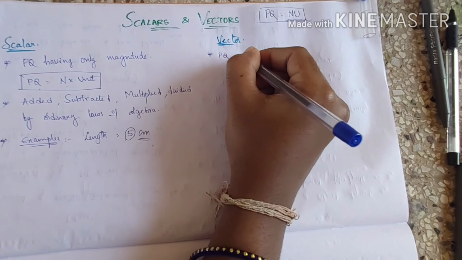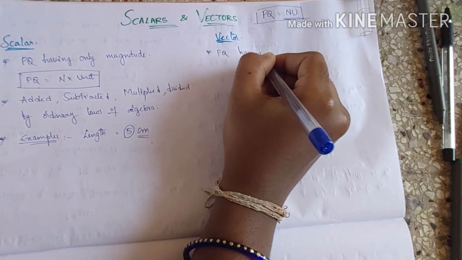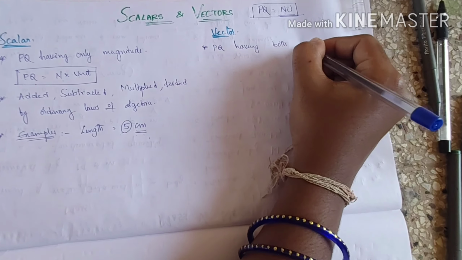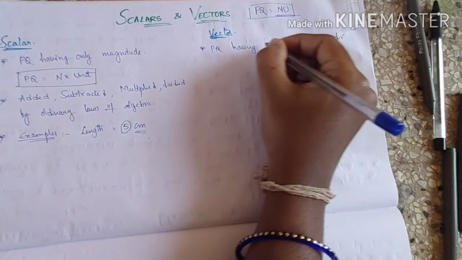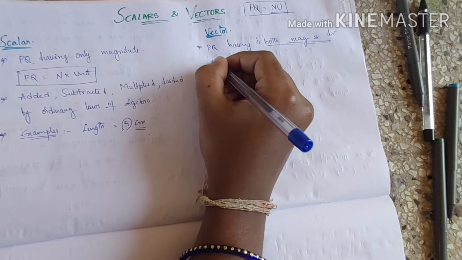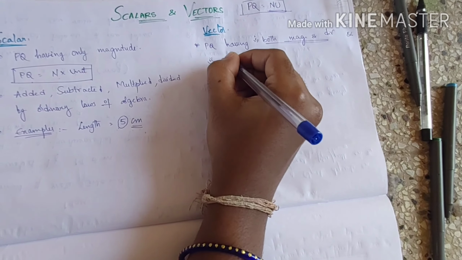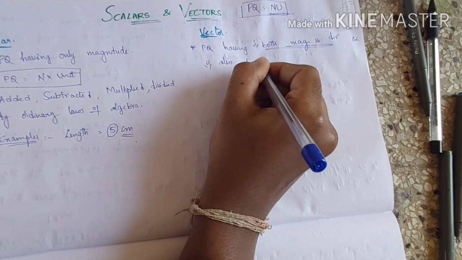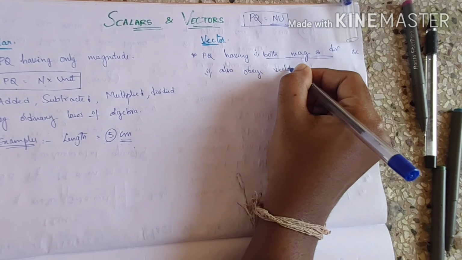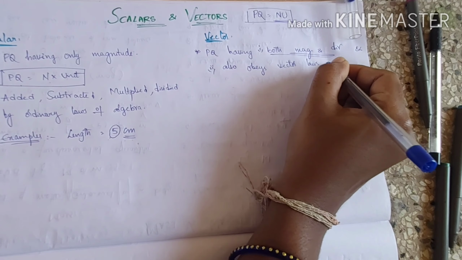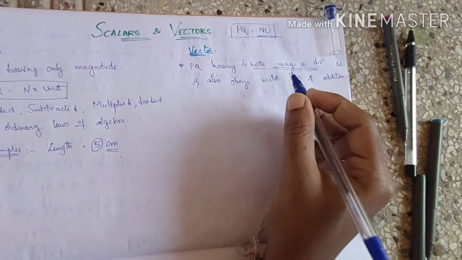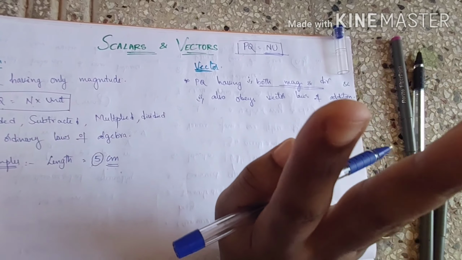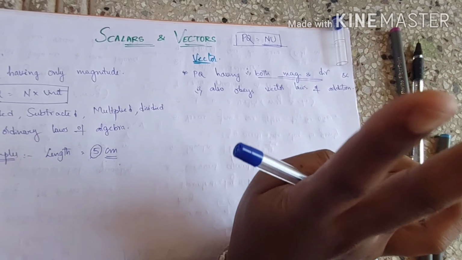Physical quantities having both magnitude and direction, point number 1, and also obeying vector laws of addition. So for a physical quantity to be a vector, there are two conditions.